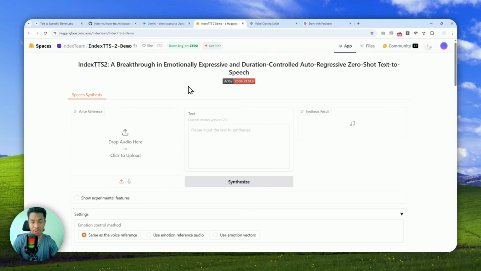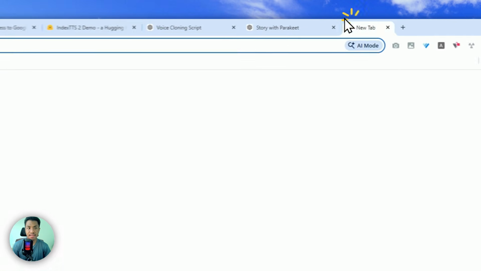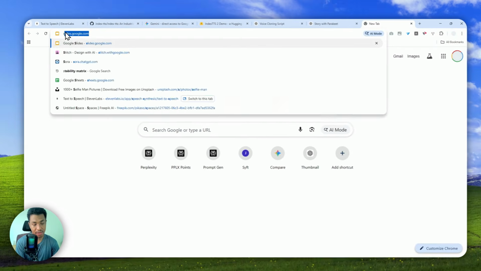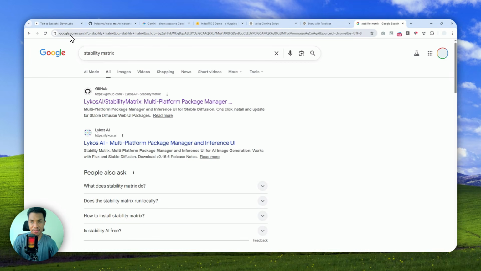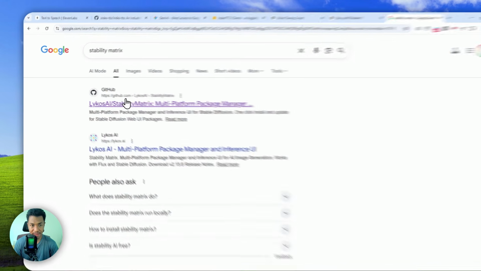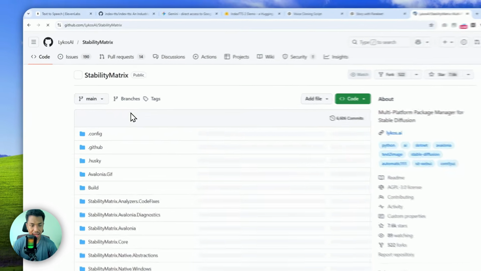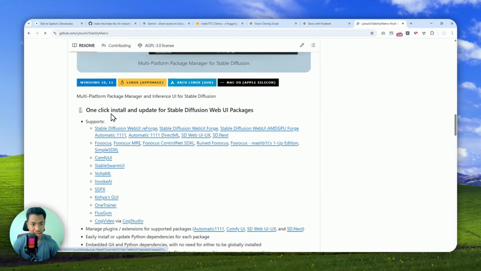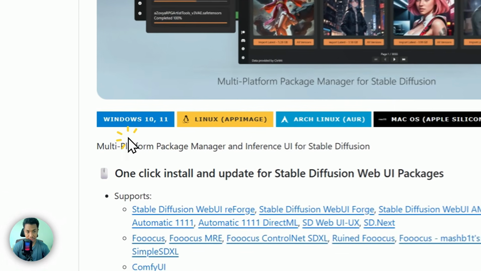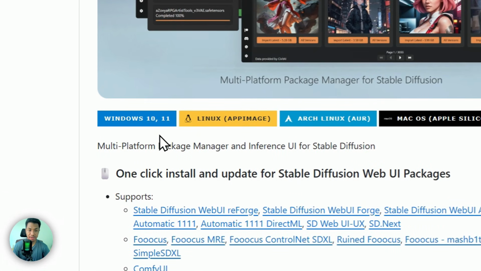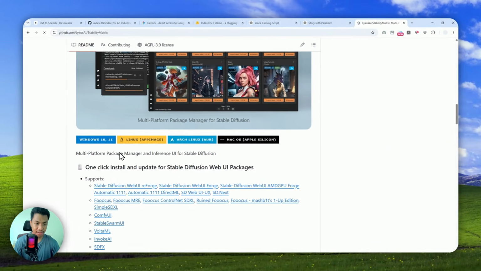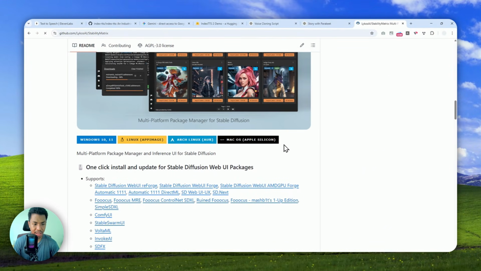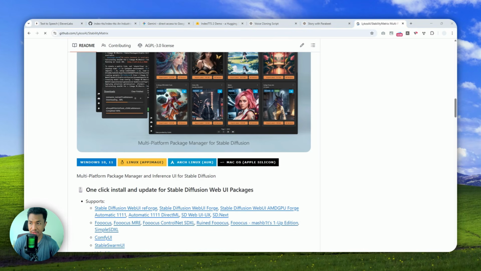But if you want to run it locally, then you must navigate to Google and search for Stability Matrix. This is, I would say, the easiest way to install a lot of open source AI models. Now you can open this on GitHub, and you can scroll down and click the download button for either Windows 10, Windows, Linux, and macOS. And of course, you have to choose the one based on your system. So after that, you can launch Stability Matrix on your computer.